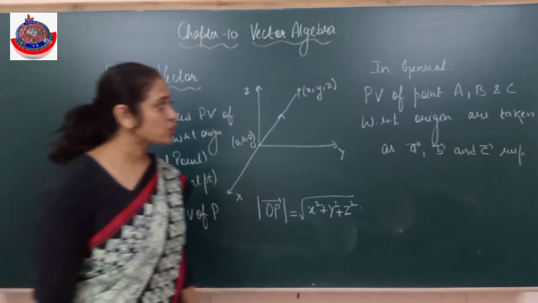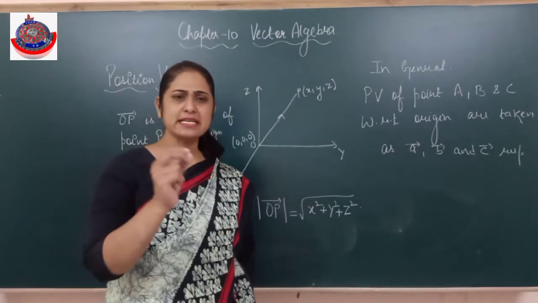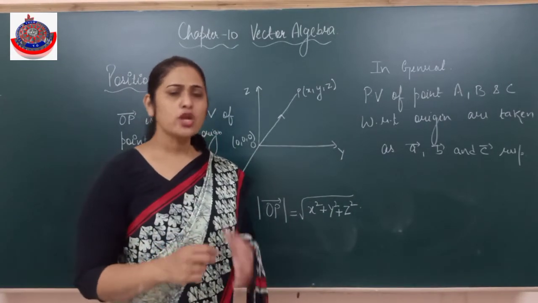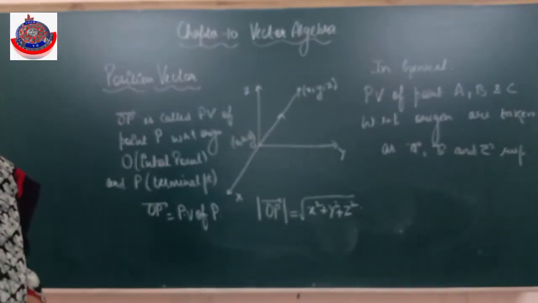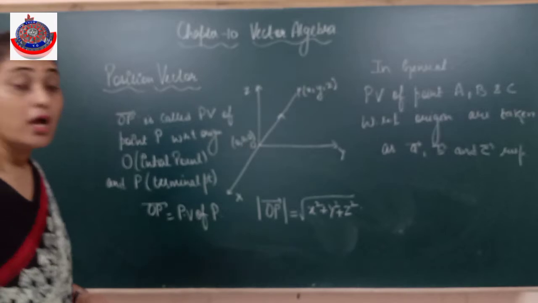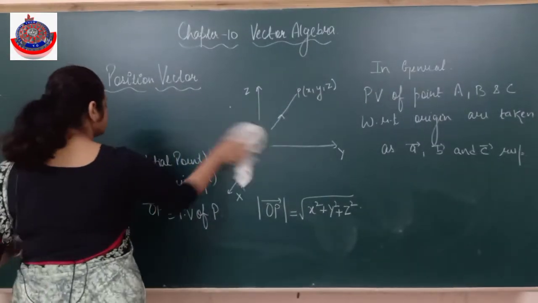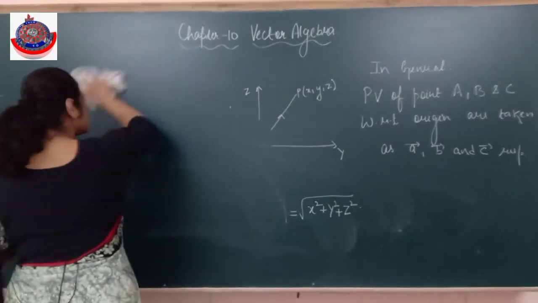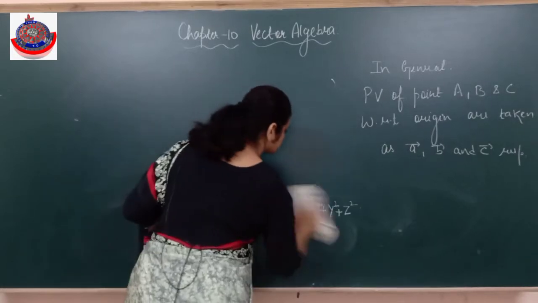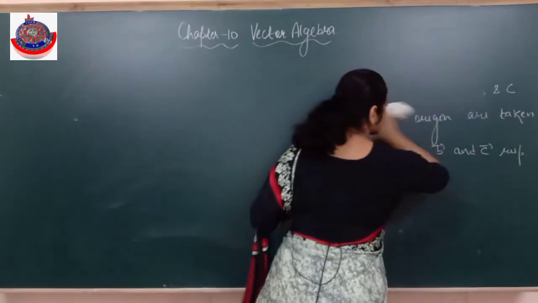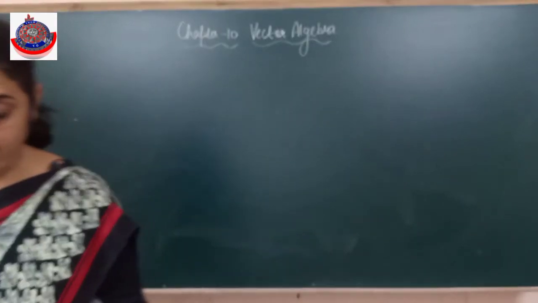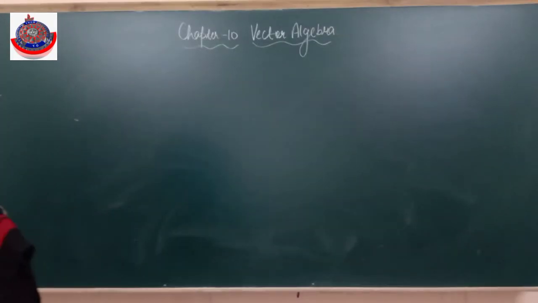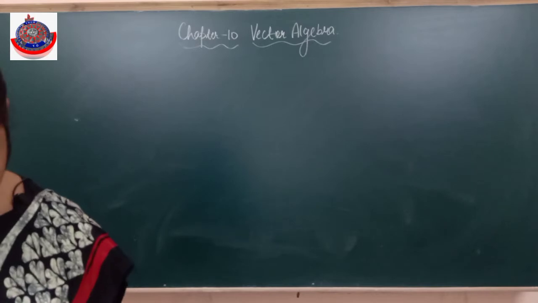See, before we start with the types of vectors, let's do the types of vectors first of all. Then I'll explain you one basic concept. The next topic is types of vectors.